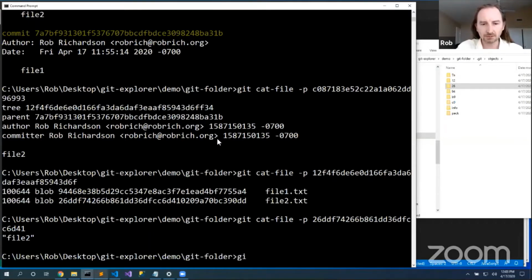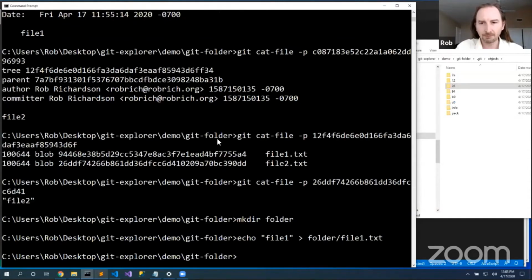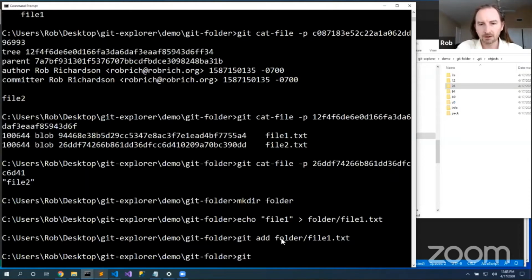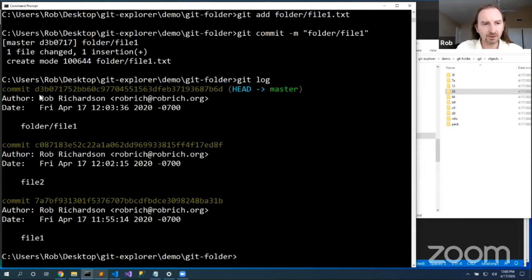Git mkdir folder, echo file1 into folder/file1.txt. Now I've very carefully crafted file1 to be identical to what we did before. Git add folder/file1.txt, git commit -m folder file1, git log. Okay, so now in this commit d3b0, let's take a look at what that did.